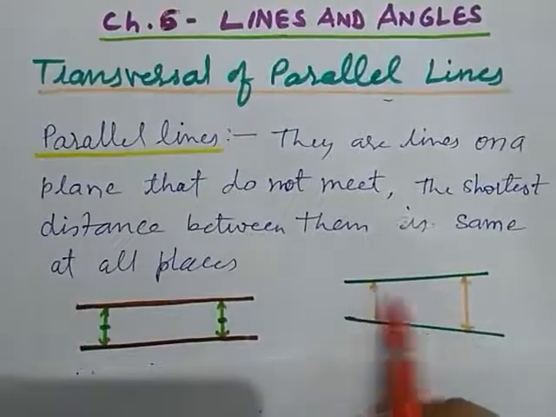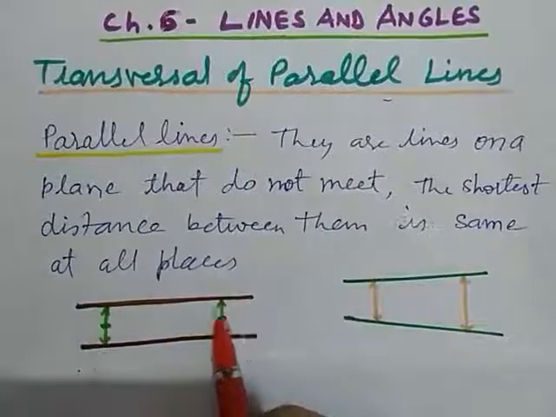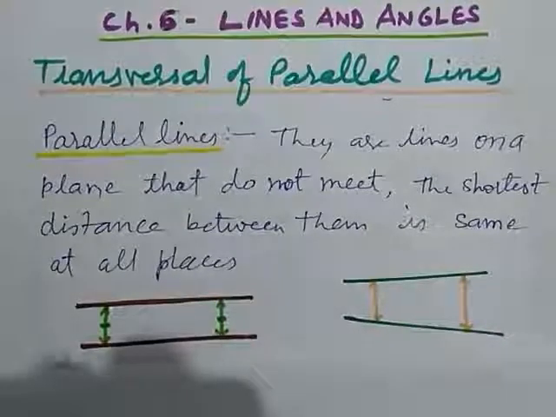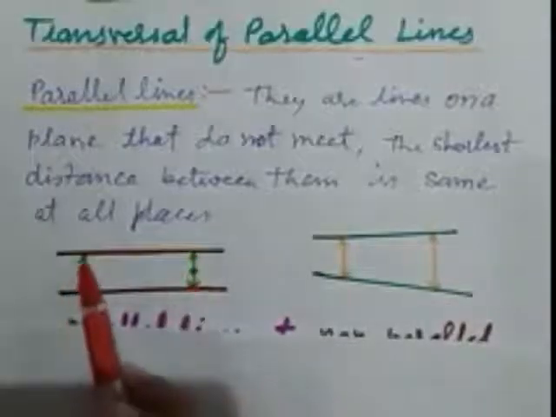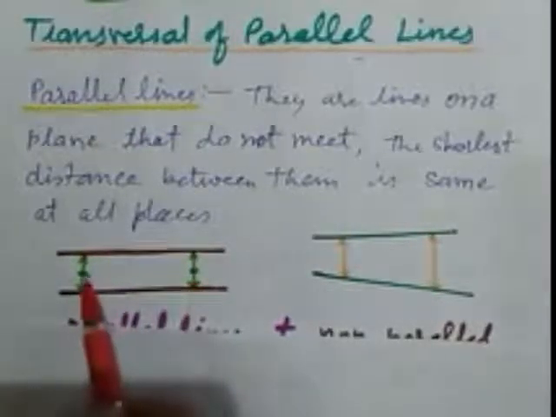Here they are non-parallel because they are not the same. Here they are the same because they are parallel. So at both points where we measure, the distance is equal.